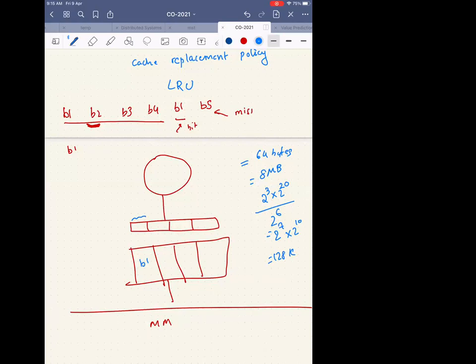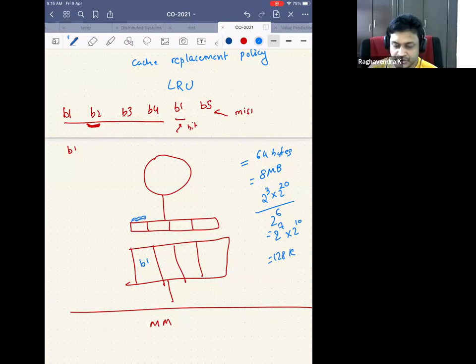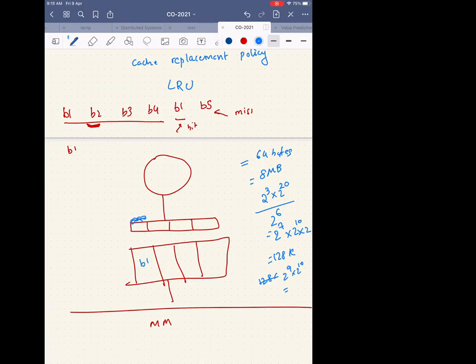So Aditya said he wants to use 2 bytes per block. So if I have 2 bytes per block, then I have to add 2 here. Right, so I am adding 2 bytes per block. So what is this? It is 2 power 9 into 2 power 10. So how much am I adding as extra?